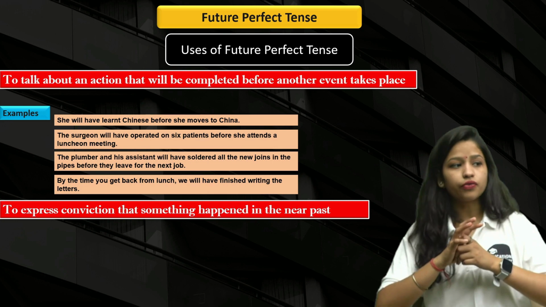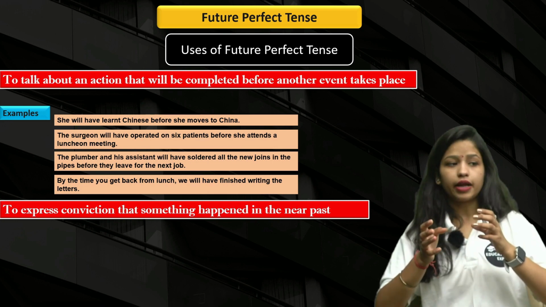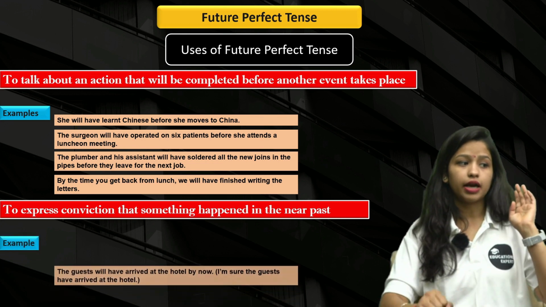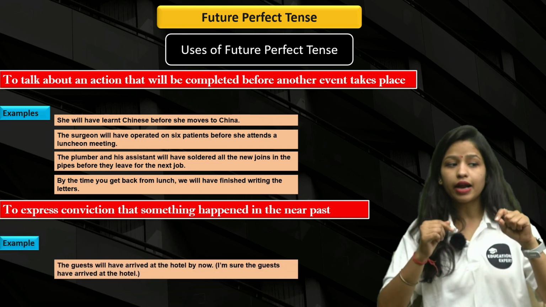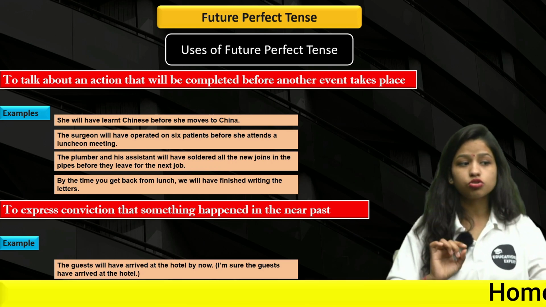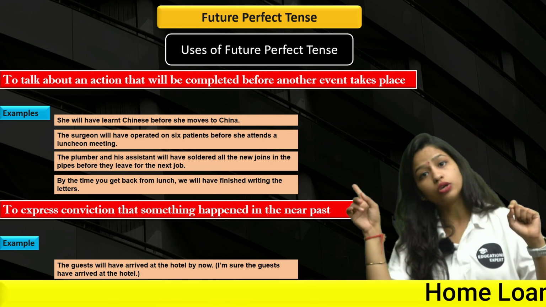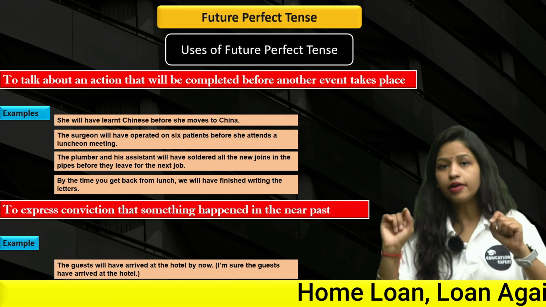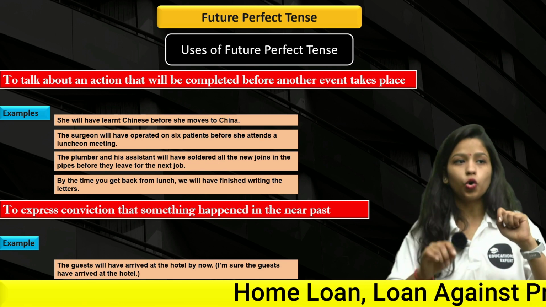Next up we have to express conviction that something happened in the near past, right? So if we want to express a conviction that something has happened in the past, we are talking about that. The guest will have arrived at the hotel by now. होटल बाय नाउ मीन्स गेस्ट जो है वो अब तक होटल पहुंच चुके होंगे. आई एम श्योर द गेस्ट दैट हैव अराइव्ड एट द होटल. I hope this is clear for you.